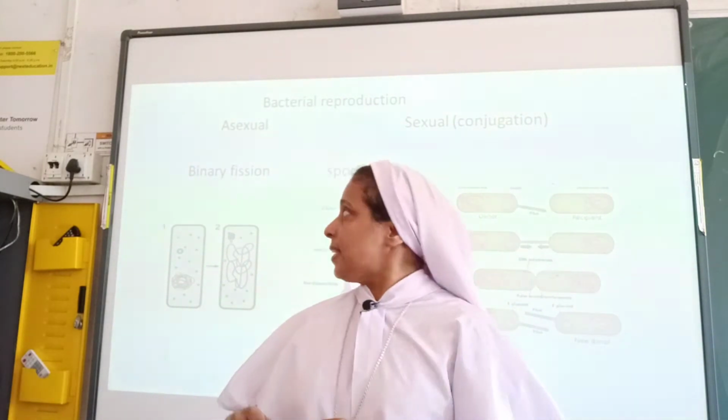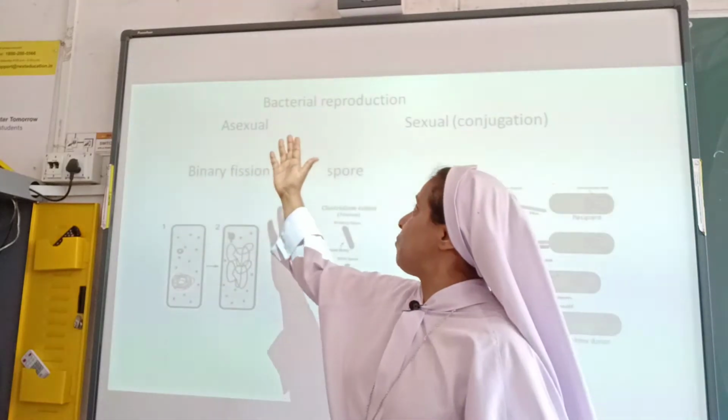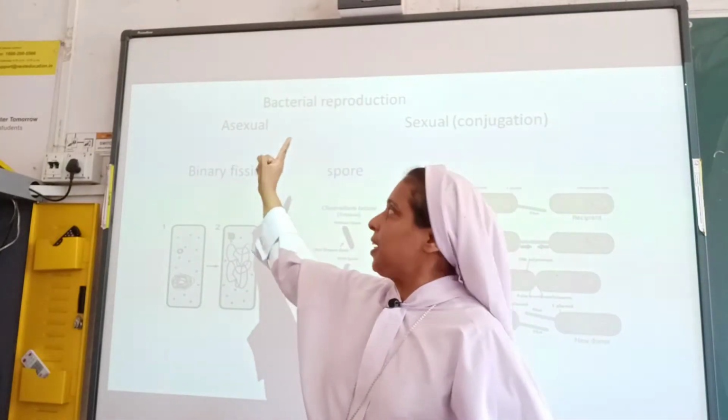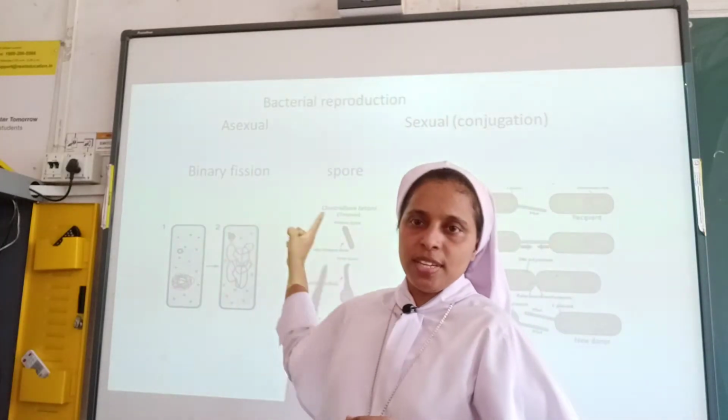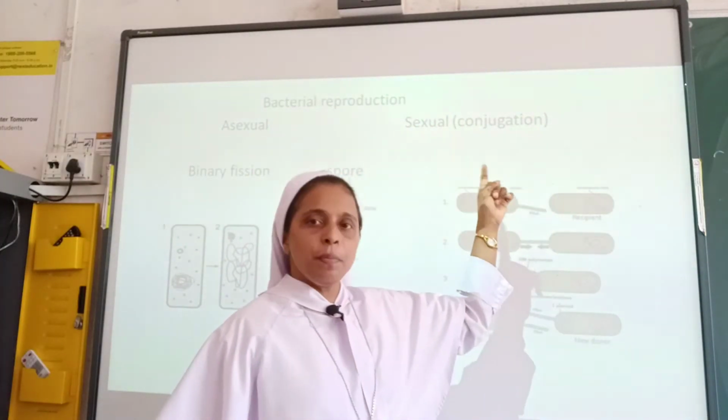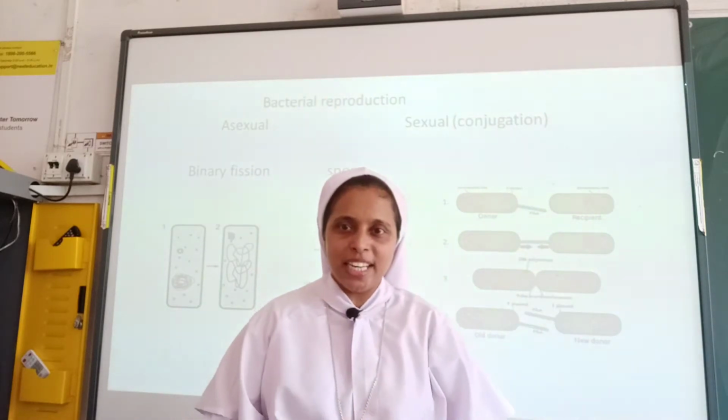Now let's revise it once again. Bacterial reproduction takes place in two ways, asexually as well as sexually. Asexual through binary fission and spores, and sexual reproduction through conjugation. Hope it is clear to you.